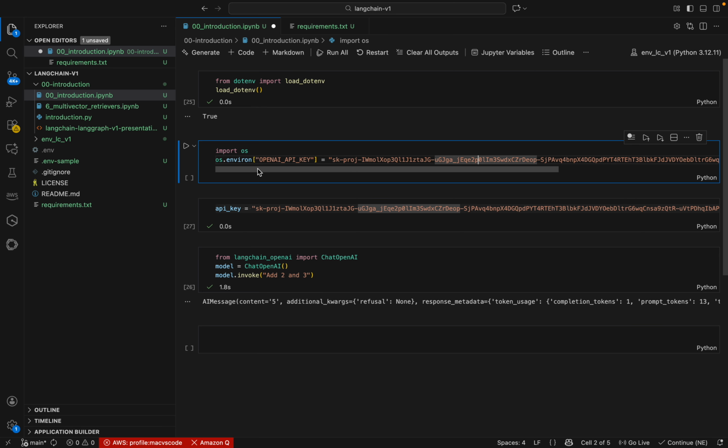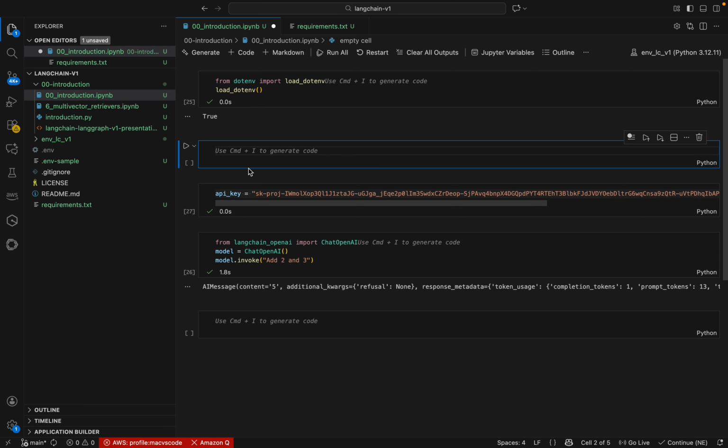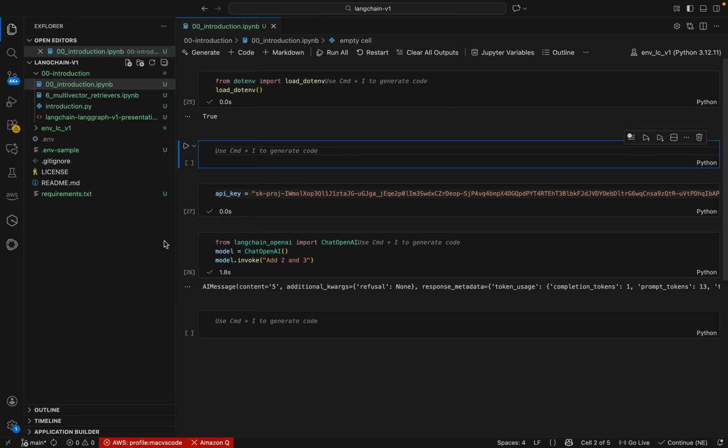So what is the better way of doing that? The better way is to just create a .env file, then put this key into the .env file. That is why we have the .env file here. So what is the advantage of using that? When I move from dev to QA, I just need to edit the environment variable only. I don't need to edit any code, so the code is safe. That is why we are using the .env file.